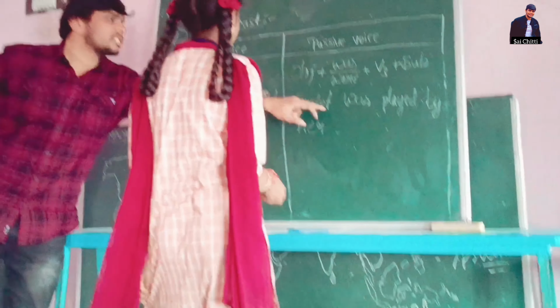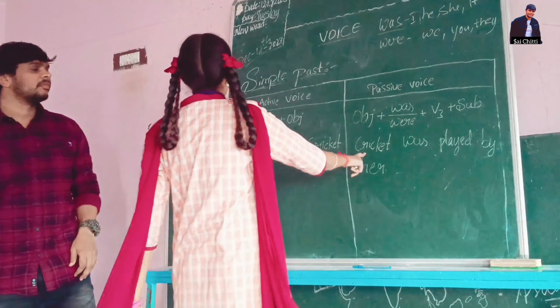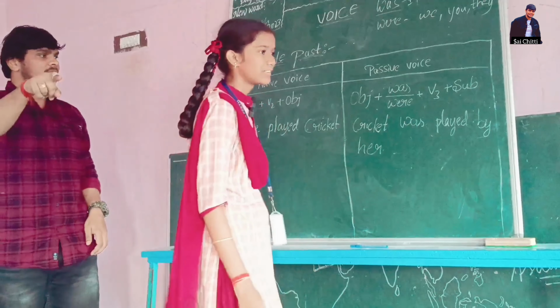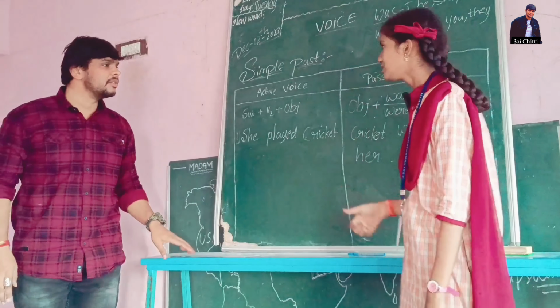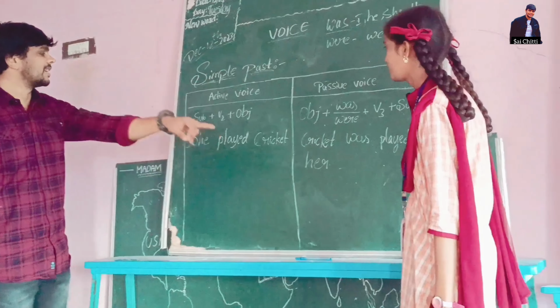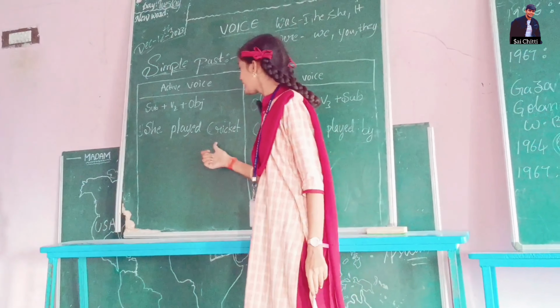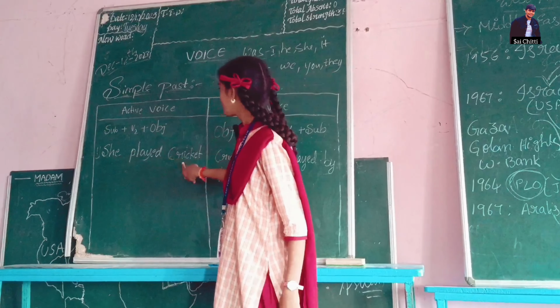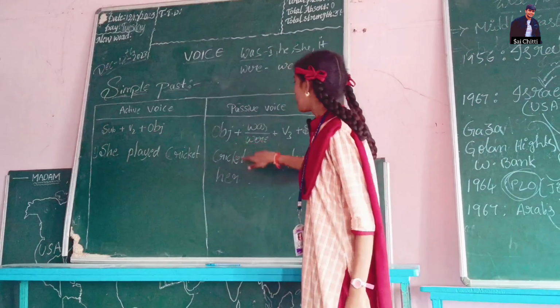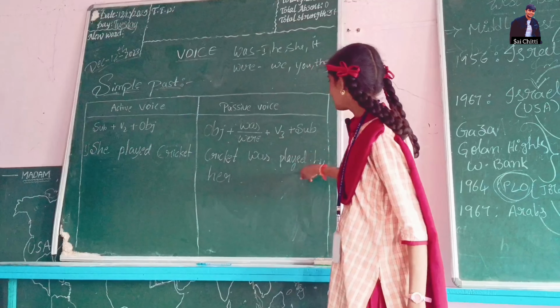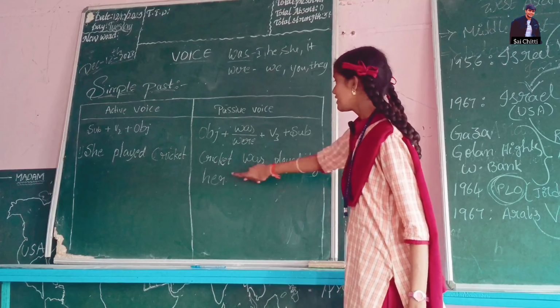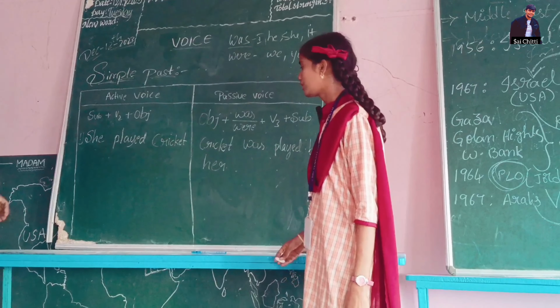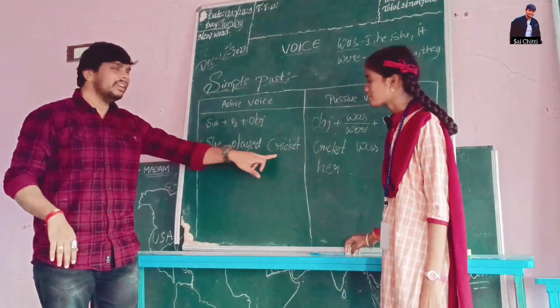Why with cricket do we use was? Because cricket is a thing. Cricket is a thing. That's why we use was. She played cricket. She means subject, V2 plus object. Object plus was by V3 plus subject. Very good.